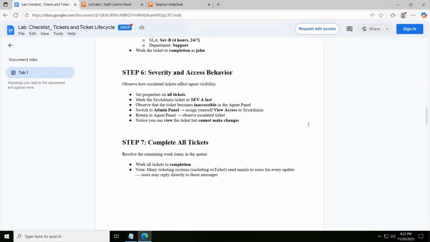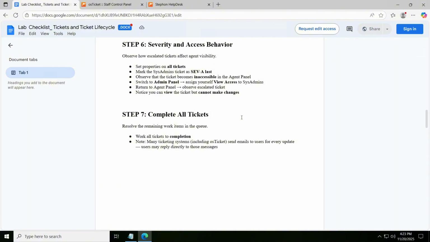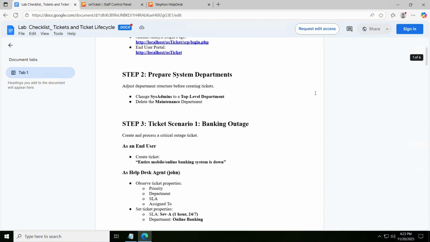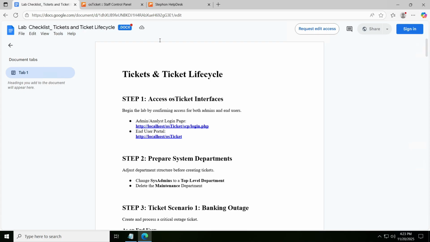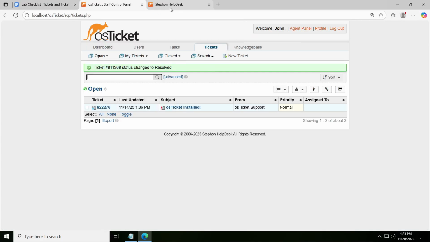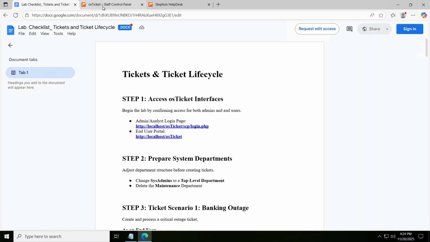Realize how the priorities are and what the severities are, and we were able to complete all the tickets. So that would be the process of tickets and the ticket life cycle through osTicket. But most of these ticketing softwares would be similar, and the process would be similar. So that's good to keep in mind. And thank you for watching.